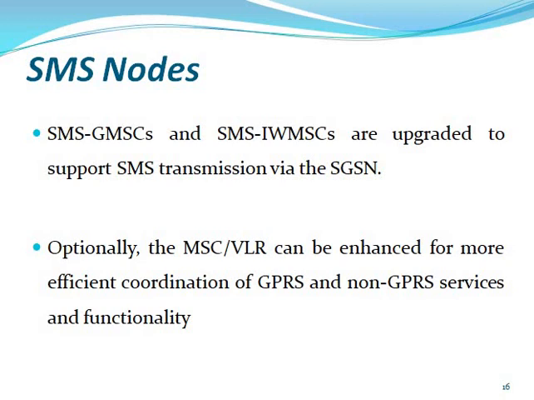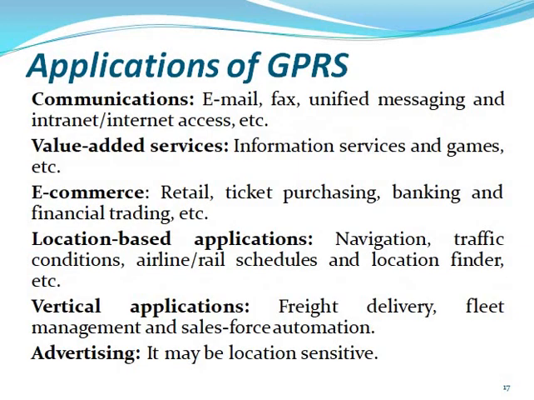Optionally, the MSC and VLR can be enhanced for more efficient coordination of GPRS and non-GPRS services and functionality. So SMS is one type of service for GPRS, and it lets a user send an SMS to a subscriber of a particular network or to another user.